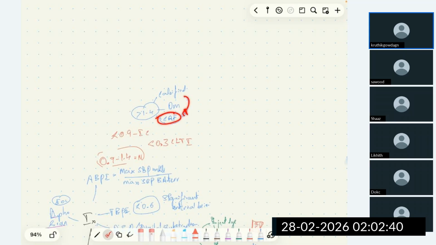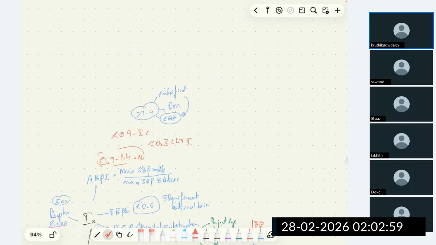Medial calcification seen in case of chronic renal failure can lead on to ABPI, that is ankle brachial pressure index, more than 1.4. And also in case of diabetic patients, we can have ankle brachial pressure index more than 1.4.